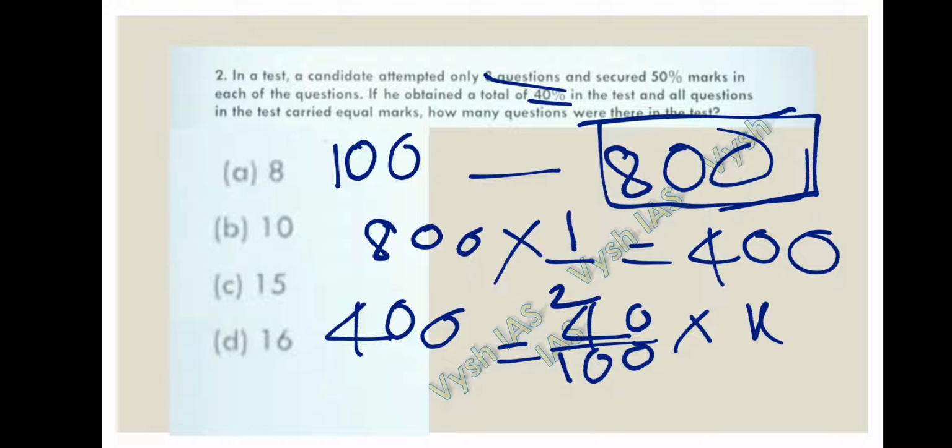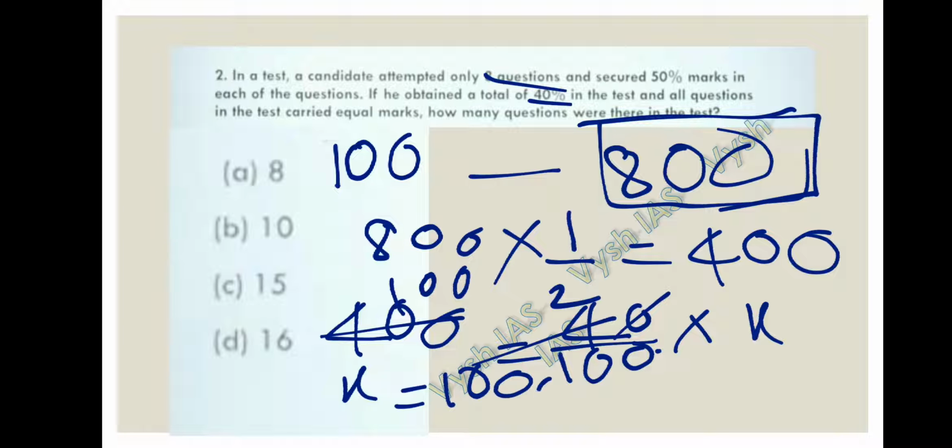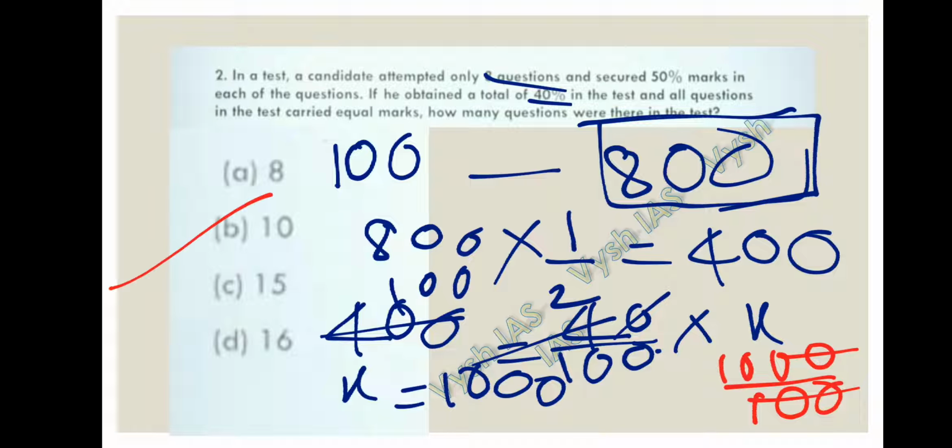Let's take x as the total. When you calculate this, we will get the total as 1000. For each question there are 100 marks, so 1000 by 100 is the number of questions, that is 10 questions are there in the paper. So 10 is the answer.